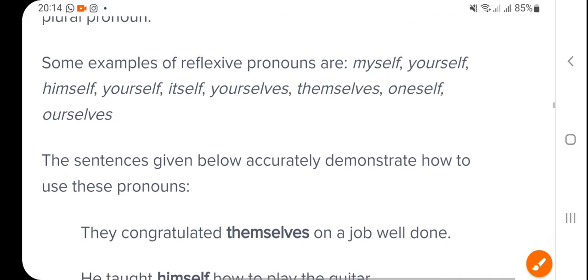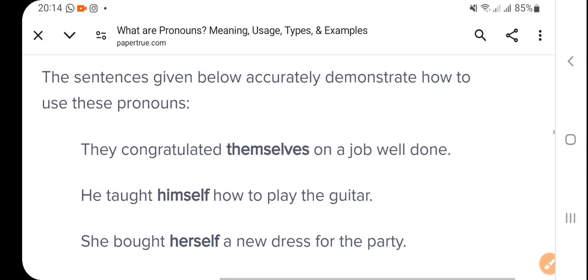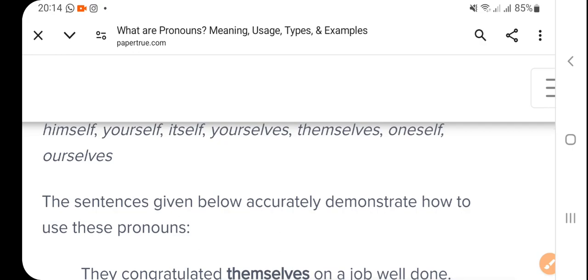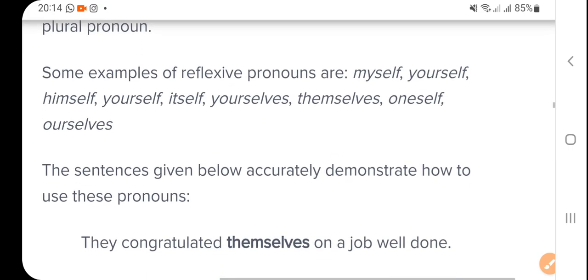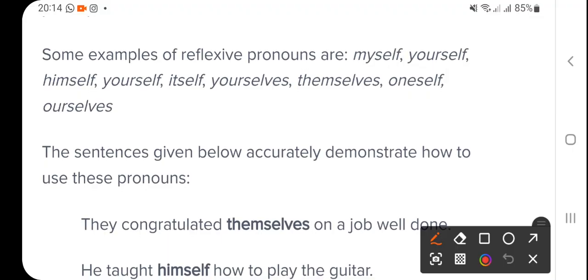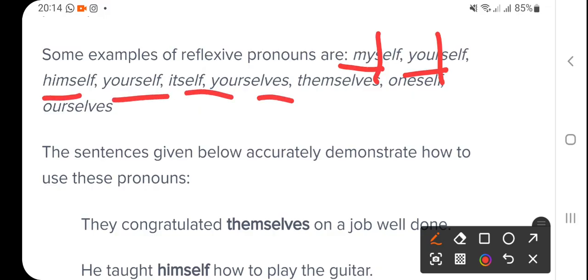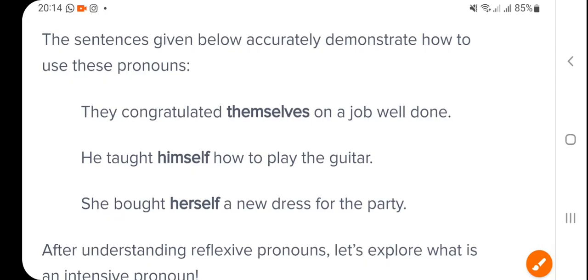Examples are myself, yourself, himself, itself, yourselves, themselves.